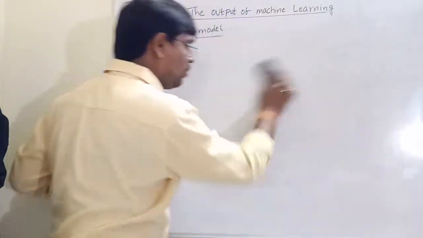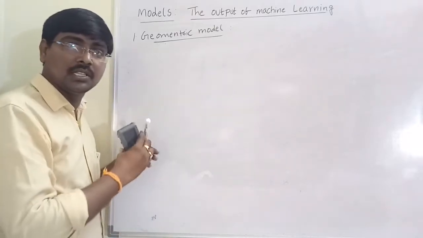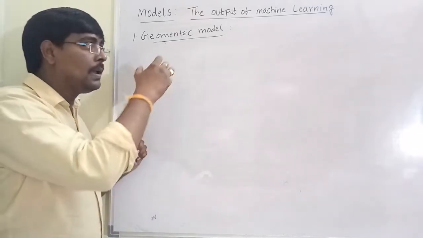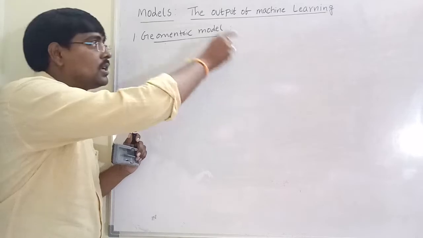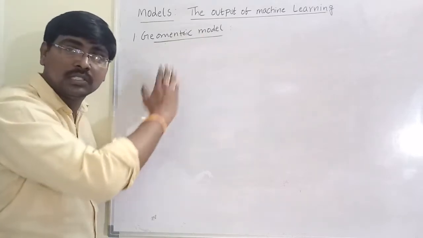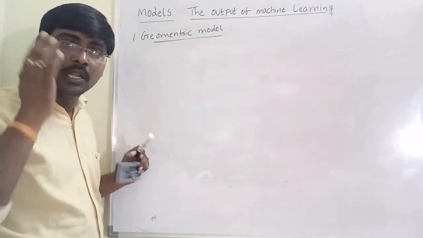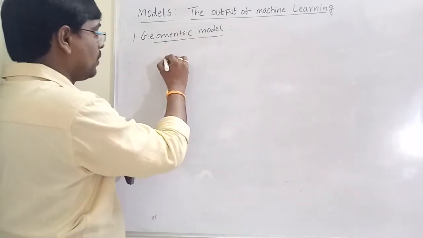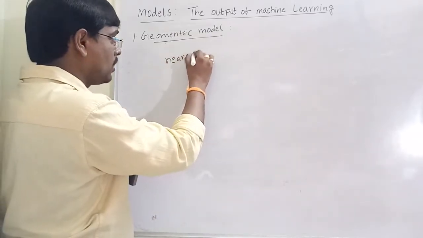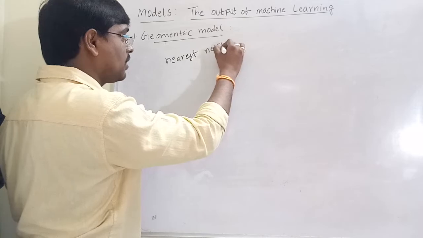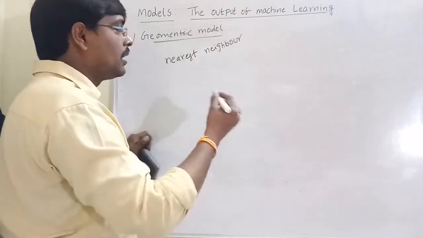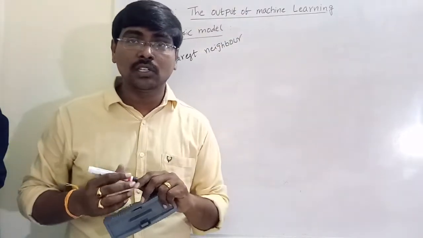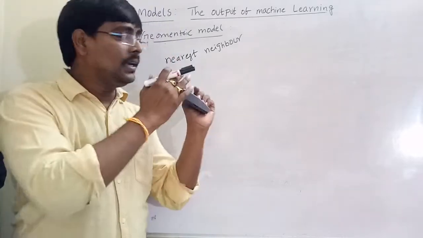Now, one more type of model based on distance. In the previous two cases I am using lines to separate the classes. One more thing is the nearest neighbor classifier. Nearest neighbor classifier means I design a model.